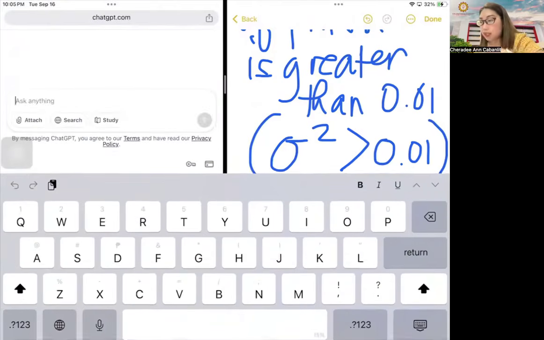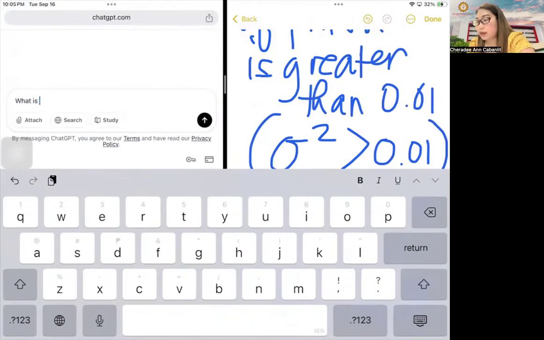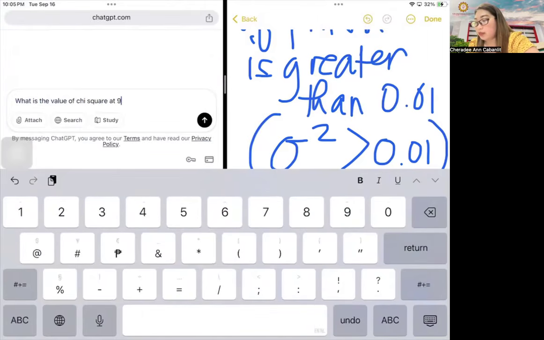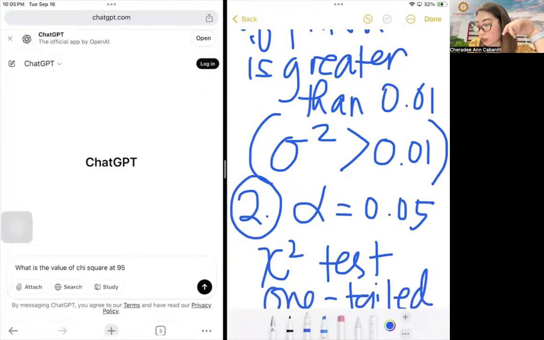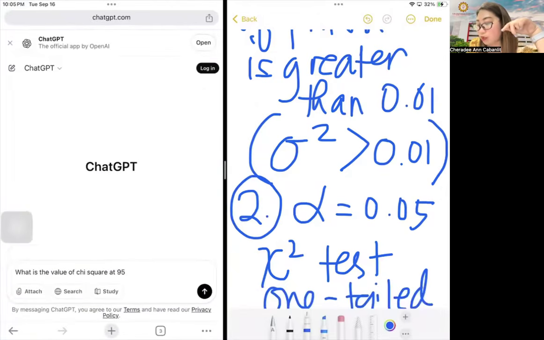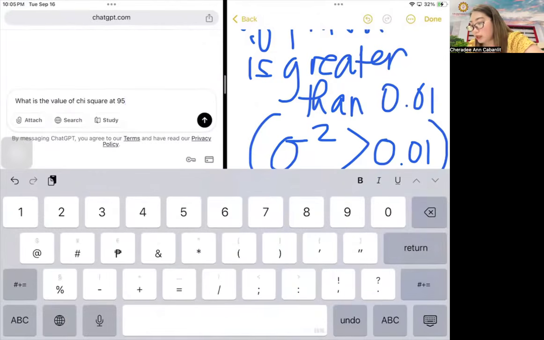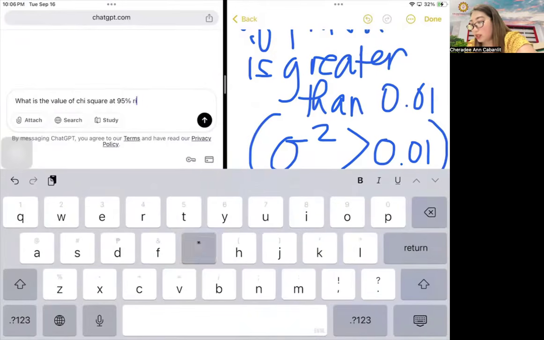What is the value of chi-square at 95% right-tailed? Oh, it is right-tailed, isn't it?